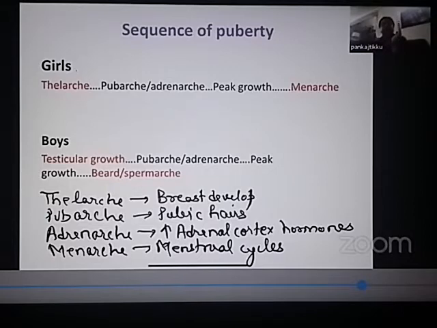So what is the sequence in which puberty develops in girls? So the first sign of puberty, please remember this important question. The first sign of puberty in girls is breast development, which is thelarchy. This is followed by the growth of pubic hairs, pubarchy, and the increase in adrenal cortical hormones. So therefore, both pubic hairs and axillary hairs start growing at this time. So what is the first sign of puberty in girls? Thelarchy. What is the second sign of puberty in girls? Adrenarchy and pubarchy. This is followed by sudden acceleration in growth velocity.